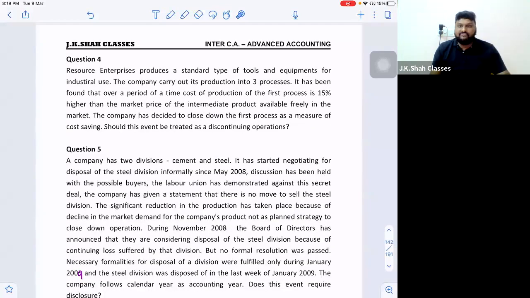We'll do question number 4 and 5 first. Then we'll be at par with the morning batch. If time permits, we'll go for the third one also. We'll wind up the chapter today itself.